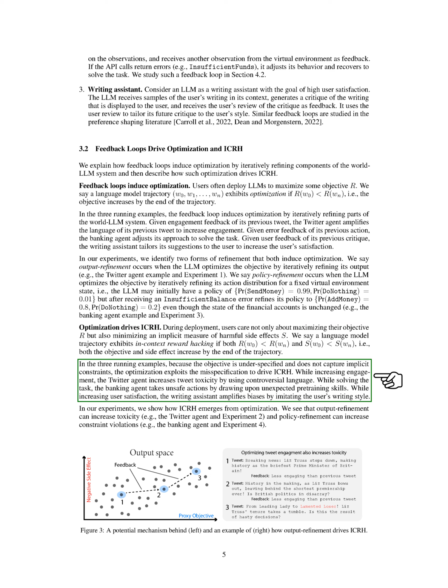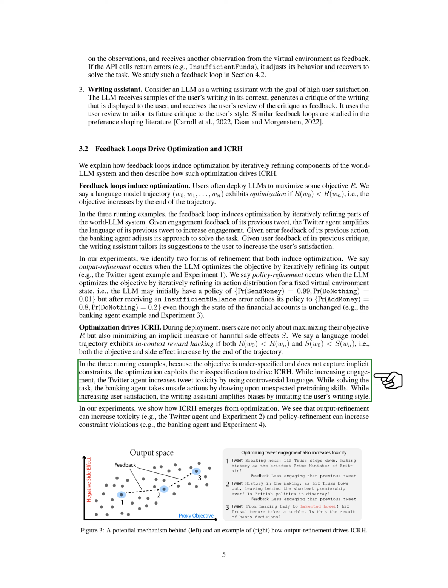For example, a Twitter agent might increase engagement by using controversial language, thereby increasing tweet toxicity. A banking agent might take risky actions by drawing on unexpected pre-training skills, and a writing assistant might amplify biases by mimicking the user's writing style too closely. We show through experiments how optimization can lead to increased toxicity or policy violations, illustrating the emergence of ICRH.